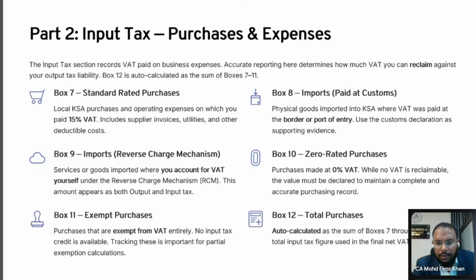Box 7. Let's say I bought a chair for the office for 1,000, and I paid 1,150 including VAT. So I put 1,150 in box 7, right? Yes, this is absolutely right. And the 150, I'll get it back as it will balance out with what I paid before, correct?